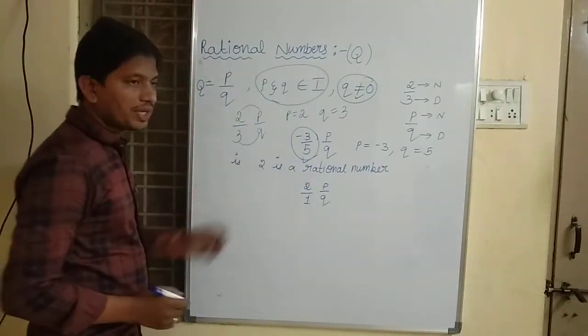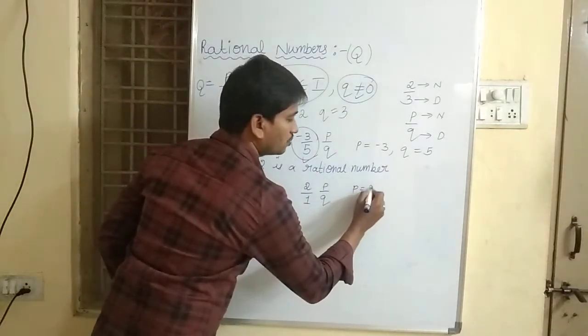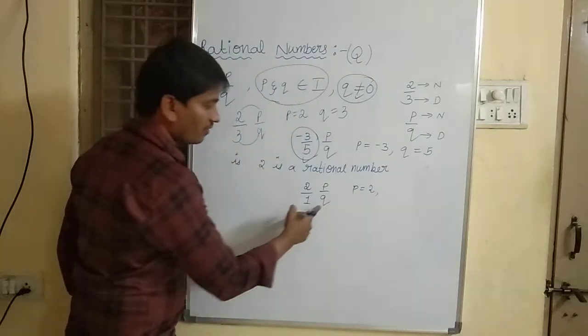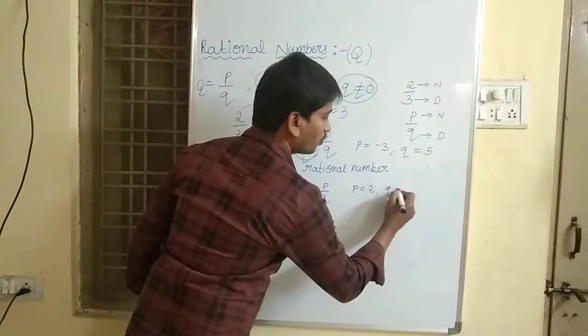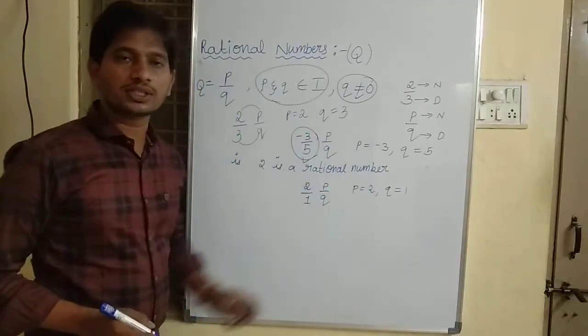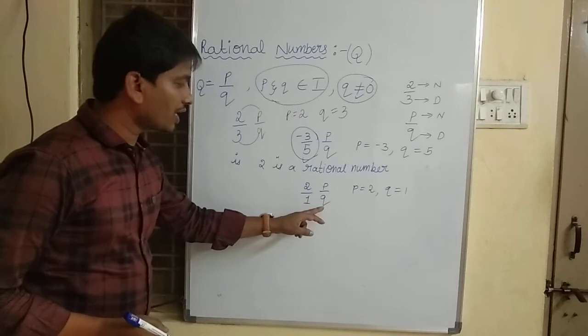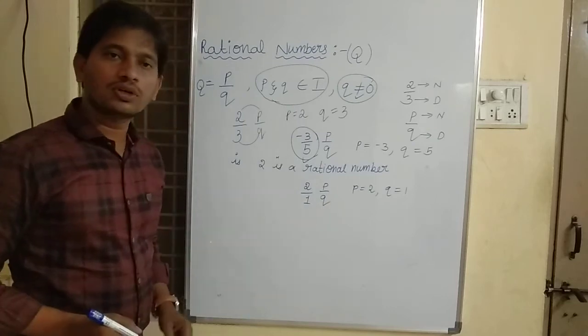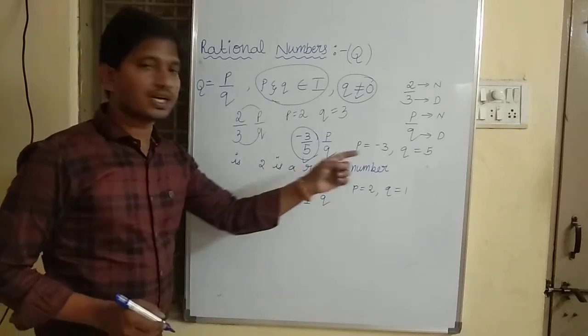Here what is the value of p? Value of p is 2. And what is the value of q? Value of q is 1. Both p and q are integers. And also the condition q is not equal to 0. Hence 2 is also a rational number.